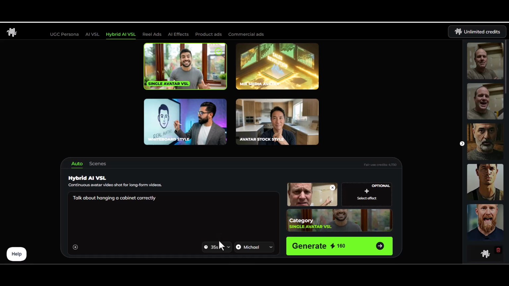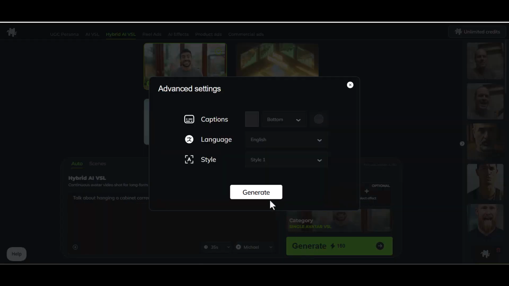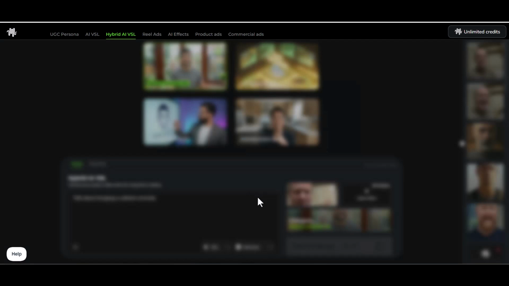I also have the option to increase the length of my video to 70 seconds. The video lengths across each template varies, with up to 2-minute videos possible with Avatar stock-style VSLs. Once I have all of the information needed, I select Generate. And I'll leave out the captions this time. And let's see what we get.